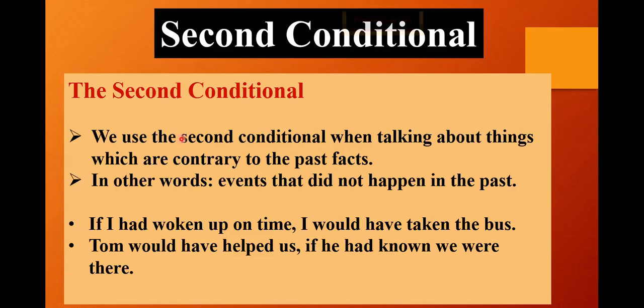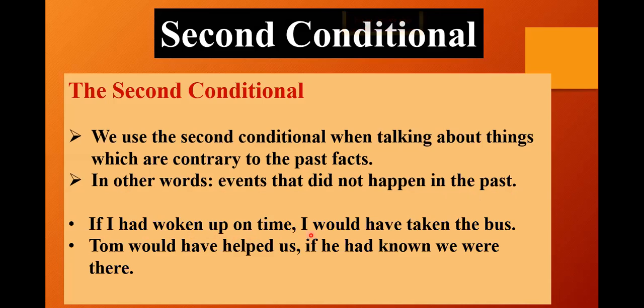Okay, which are contrary to the past fact. That is, that something would have happened if something had occurred. So it's like a condition that has already been fulfilled. Okay, and what was the condition and what was the result? We are putting everything in the past perfect tense. In other words, an event that did not happen in the past. That is, it could have happened but it did not happen. So for that we are going to use the second conditional.